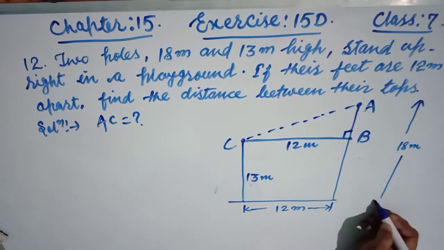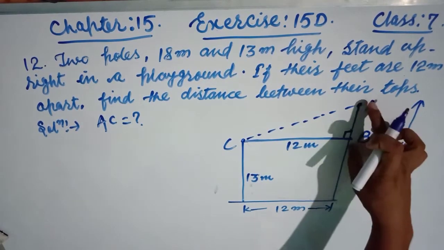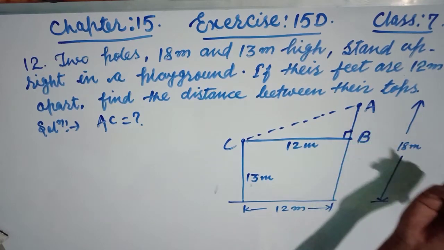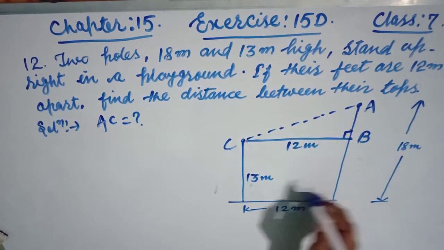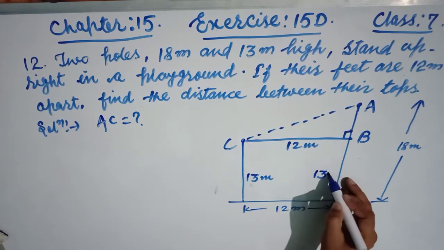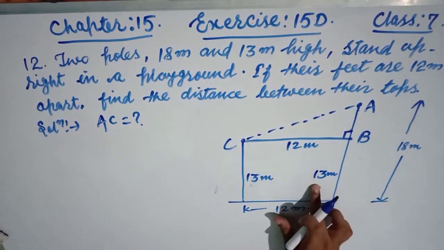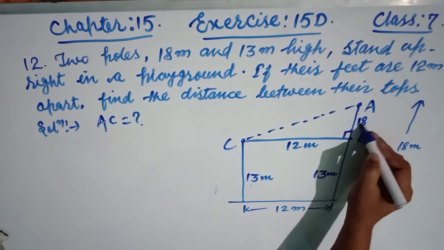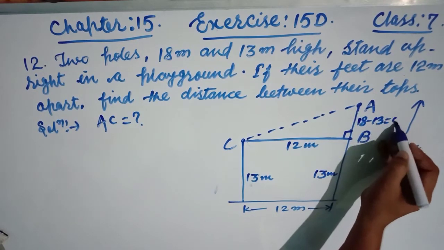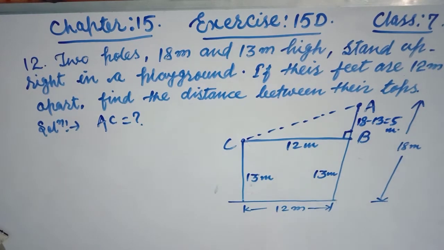We have to find the height of this portion AB. So if we subtract 13 from the total height, this is 18 minus 13, which becomes 5 meter. I hope friends you will be clear.